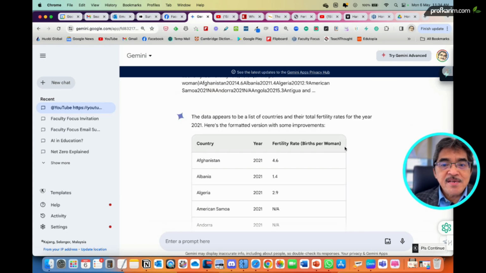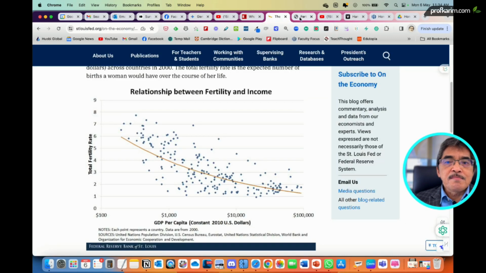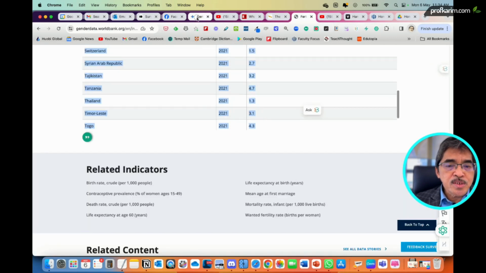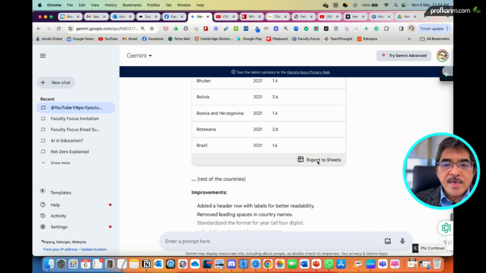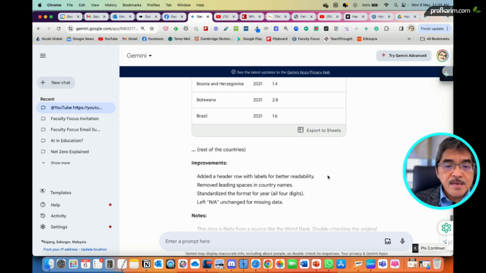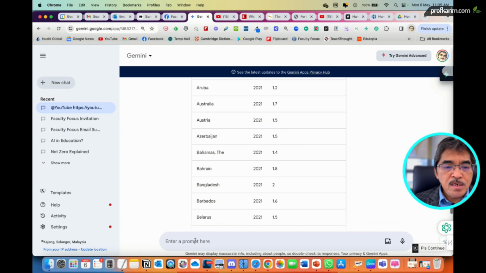Okay, now we have very nicely tabulated data from this website just now. It retabulates the data here, and then we can now export this data to Google Sheets. But what else can we do? The data is already here, so we can now ask Gemini to do whatever with the data. You may want to analyze the pattern and ask questions about the trend, whatever, because the data is already here.